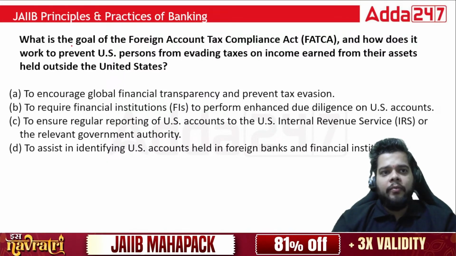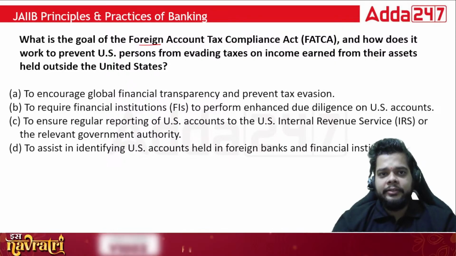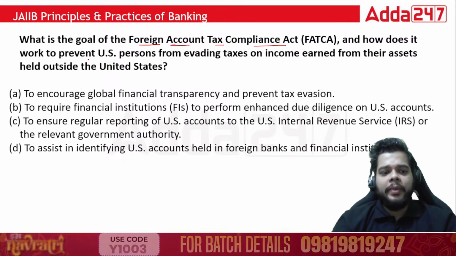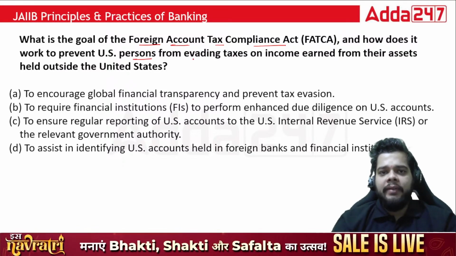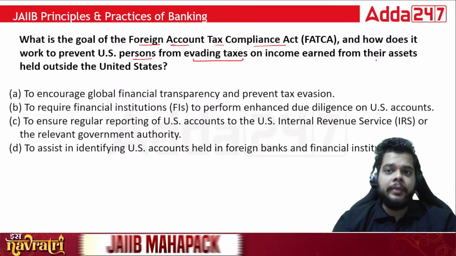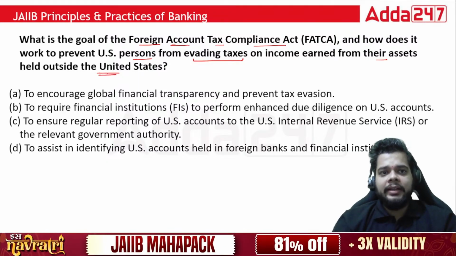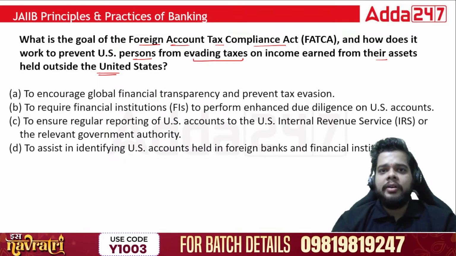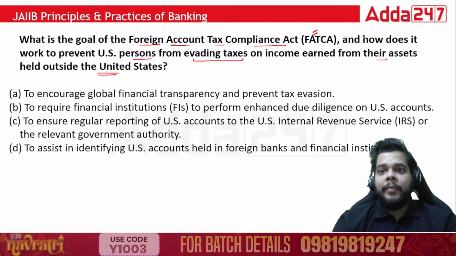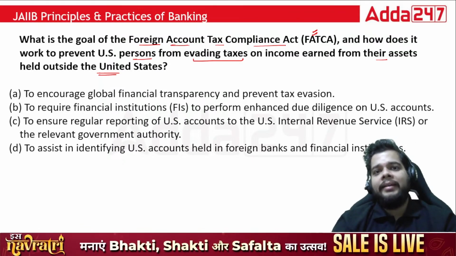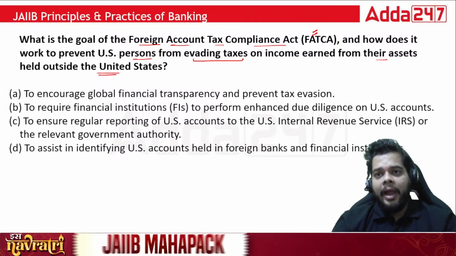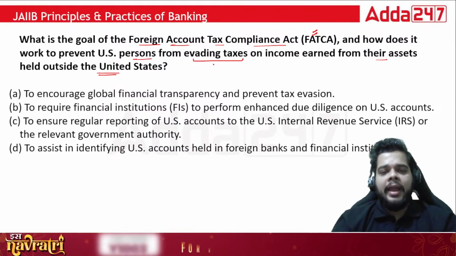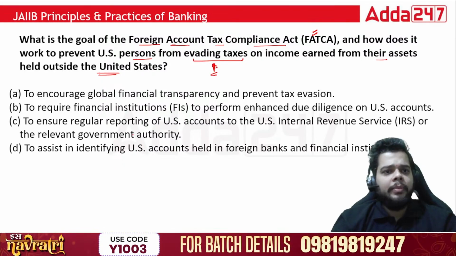So first question here: what is the goal of FATCA, that is Foreign Account Tax Compliance Act, and how does it work to prevent US persons from evading the taxes on income earned from their assets held outside the United States? A very important question, a very practical question I would say, because everybody knows the goal of FATCA, but how it actually prevents some illegal activity to happen, and in this case the illegal activity will be evading the taxes. So what will be the correct answer here?